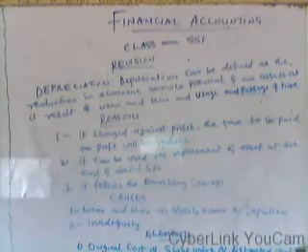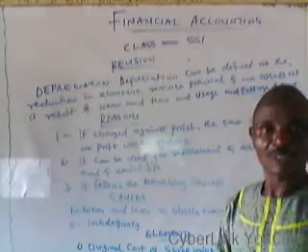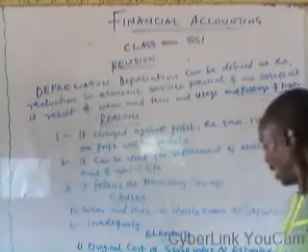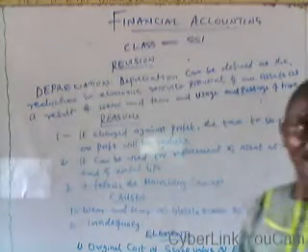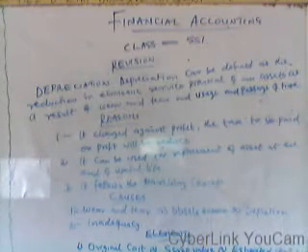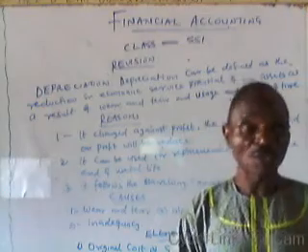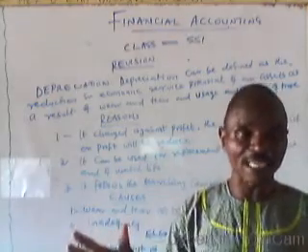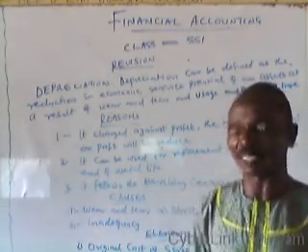The methods of depreciation: we have the straight line method, the reducing balance method, the sinking fund method and revaluation. In the straight line method, the actual percentage of depreciation charged for the first year will be used throughout the estimated number of years.